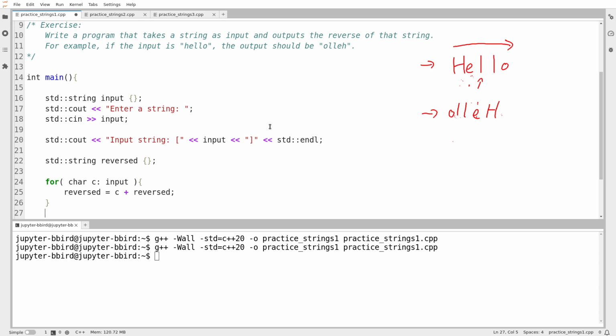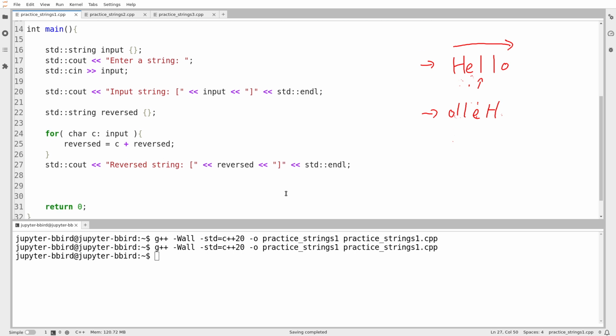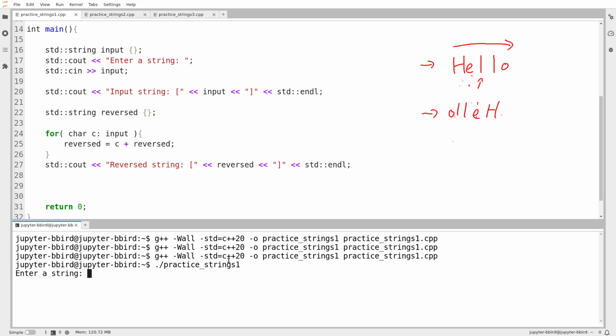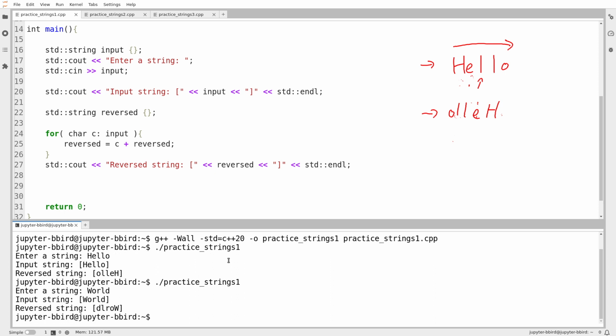And then I'll print that out. So I'll steal this print statement here: reversed string, and then I print out reversed. I probably should have tested that before I wrote this part, but it's short enough that I'm willing to take that risk. Okay, practice strings 1. Enter a string. I'm going to enter the word hello, and there it is. It looks like it got reversed. I'm going to enter the word world. It looks like it got reversed.